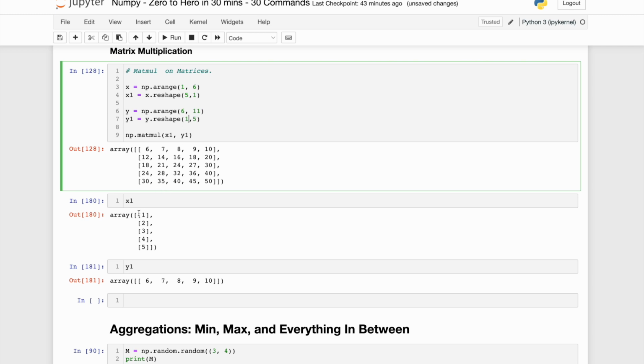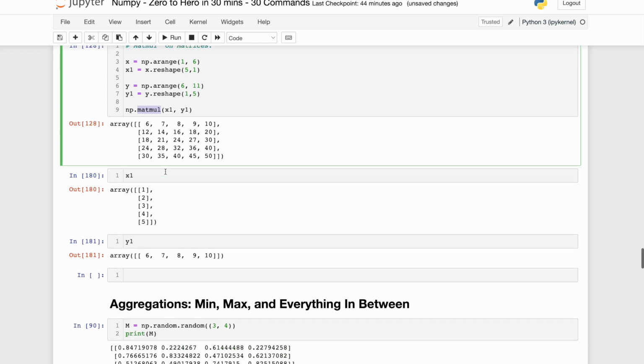Now in this particular case also, matrix multiplication works the same way. The first row is multiplied with the first column, 1 into 6 will be 6. The second row multiplied with the first column, 6 into 2, 12, and similarly we get a 5 cross 5 matrix over here. If we did not have this matmul function and these vectorization concepts, then to achieve a matrix multiplication you would have to run multiple loops to create this, right?